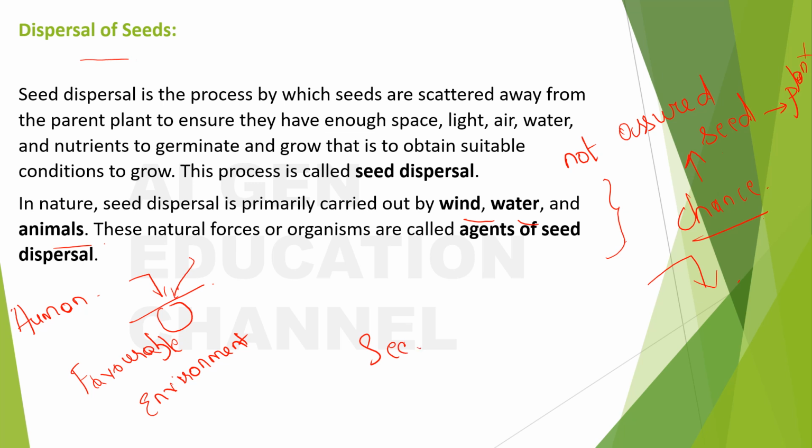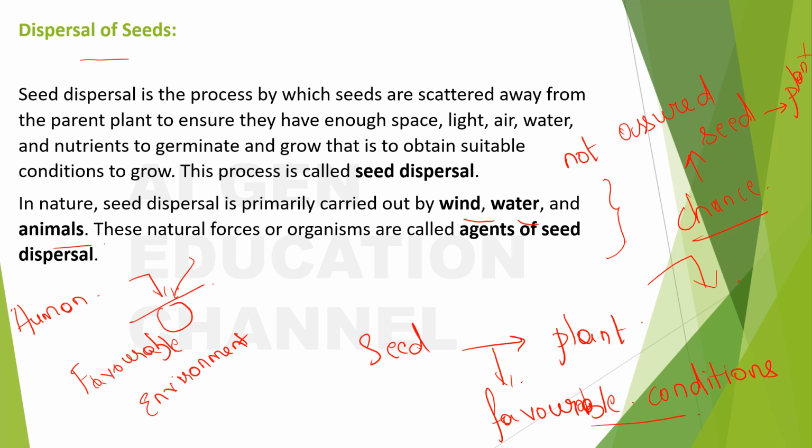I have mentioned this so many times till now. So if these conditions are present at the point where the seed has landed, that goes with chance, right? We can't say anything about it.